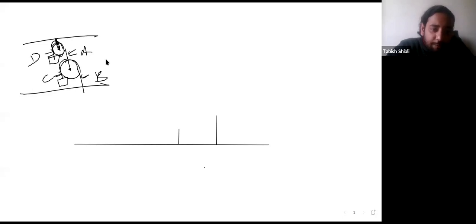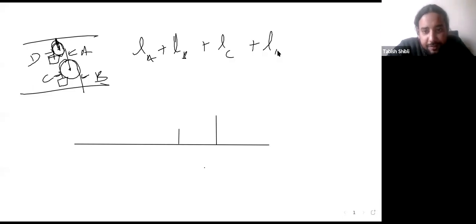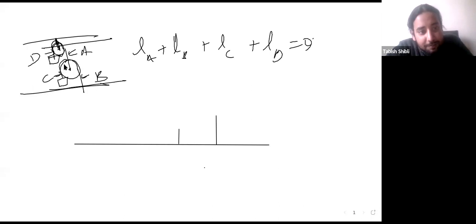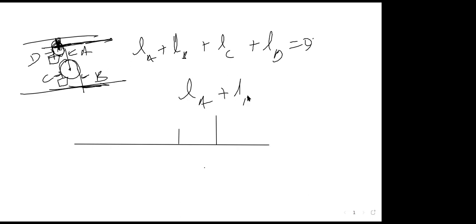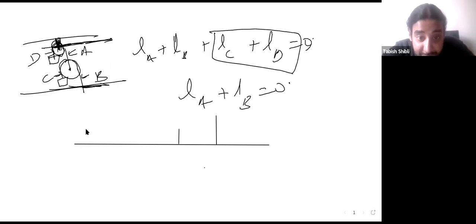Right. So the first constraint would be length of A plus length of B plus length of C plus length of D should be equal to zero. But there will be another constraint, right? The constraint being that length of A plus length of B should also be constant because of the pulleys. So the distance from here to here is never changing because this is connected to the top. So you'll also have length of A plus length of B is equal to zero. That would essentially mean that length of